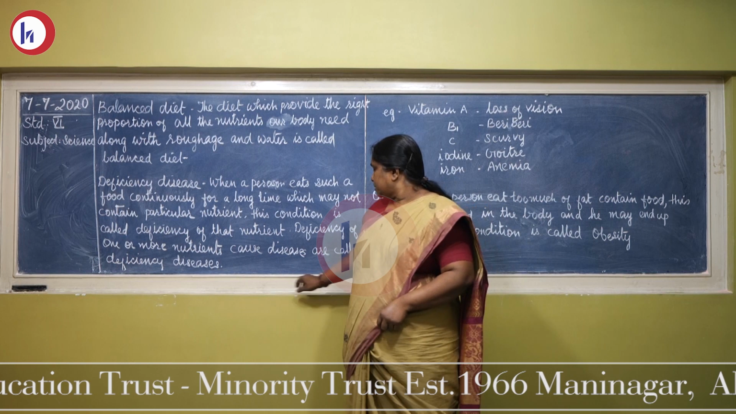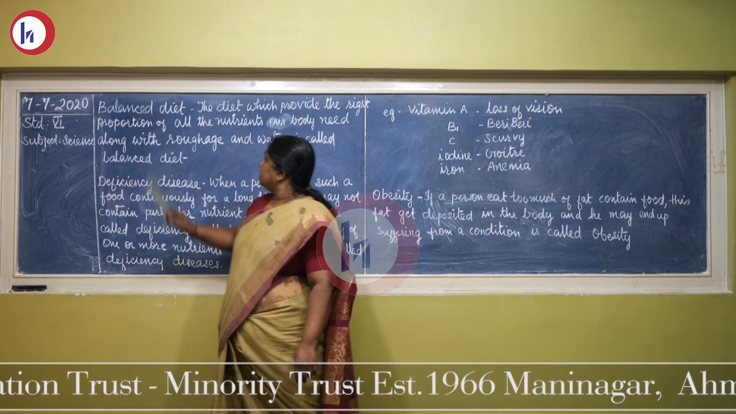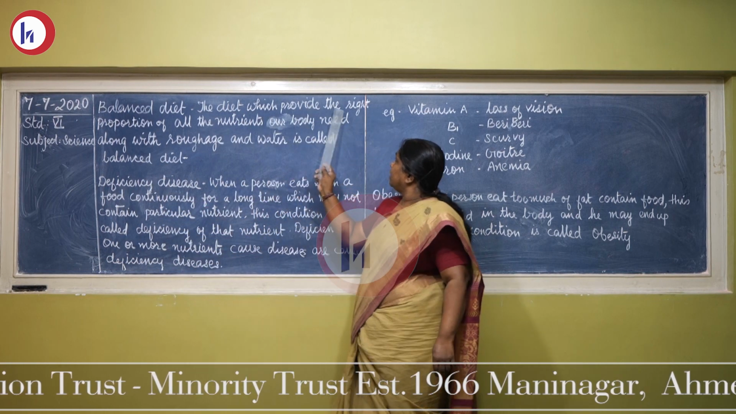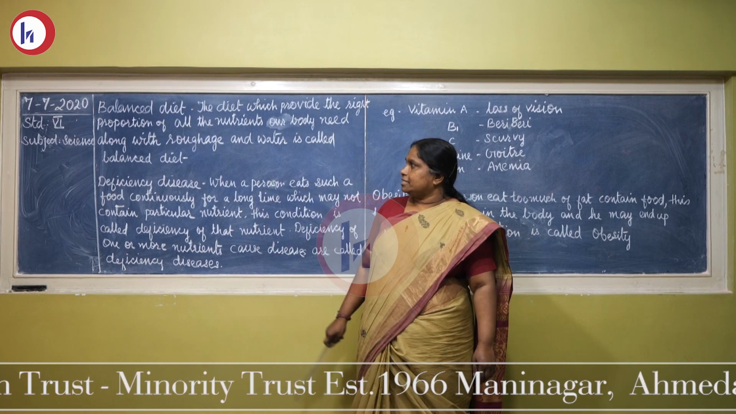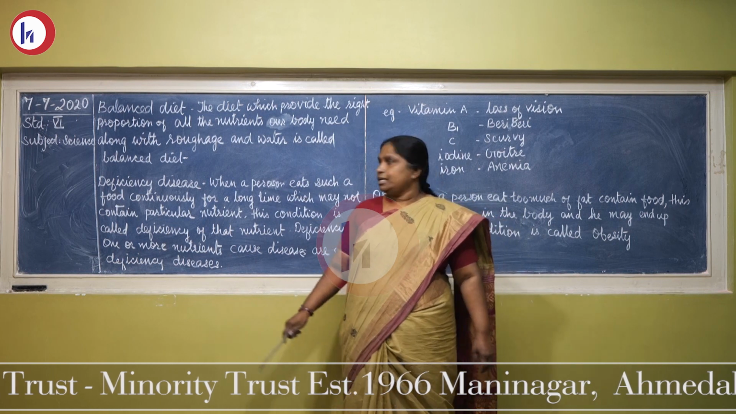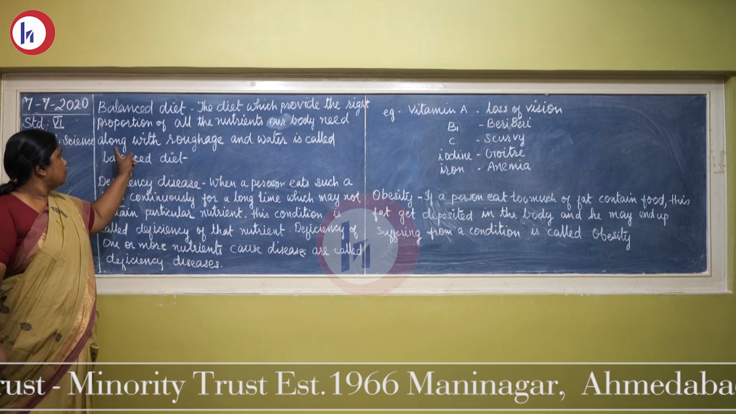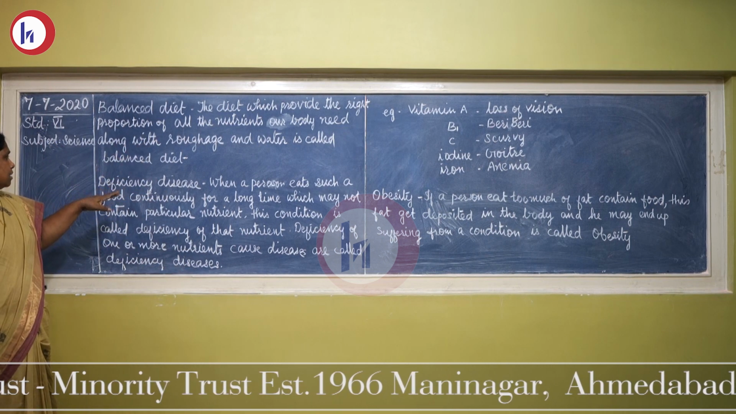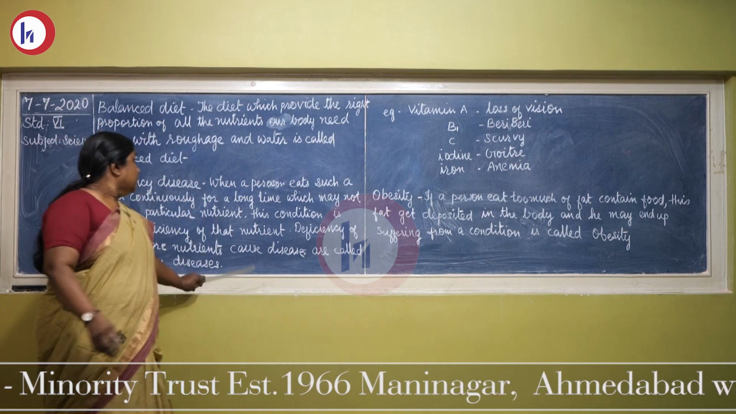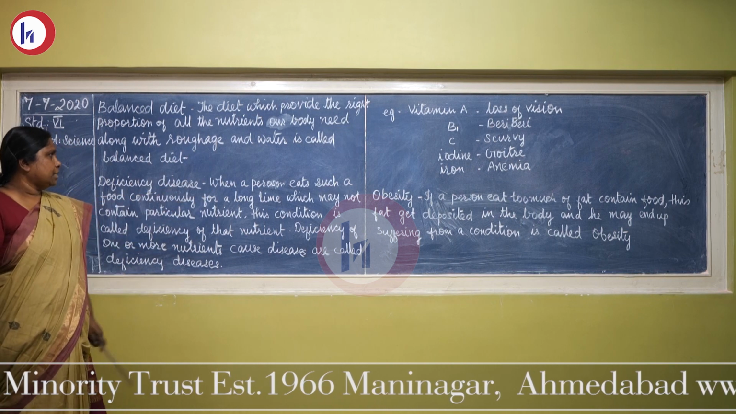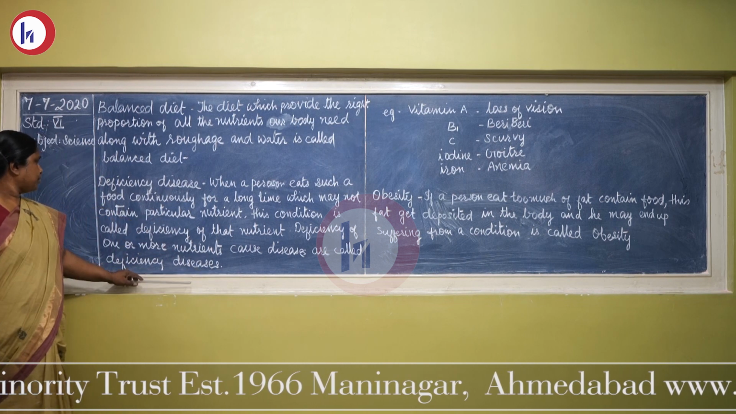Now, what is a balanced diet? The diet which provides the right proportion of all the nutrients our body needs, along with roughage and water, is called a balanced diet. Our body needs proper amounts of carbohydrates, fats, proteins, vitamins, minerals, along with roughage and water. This type of food is called a balanced diet.